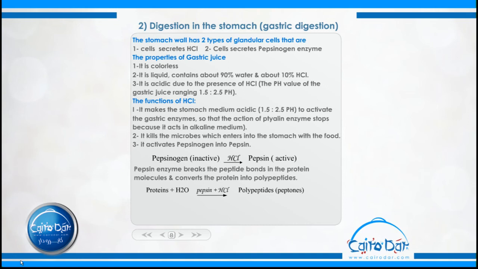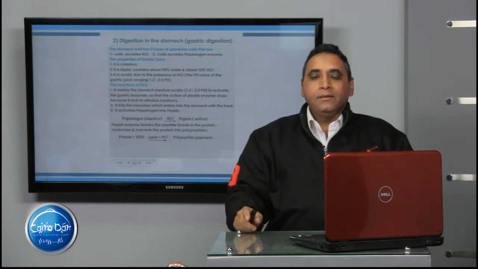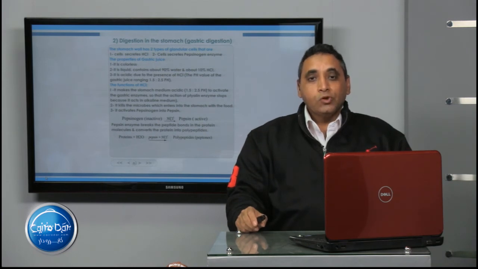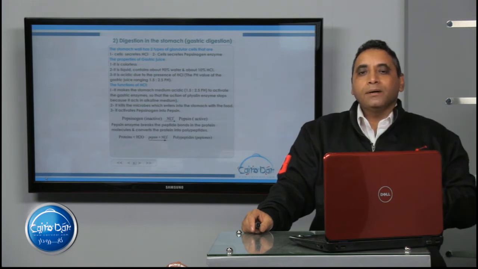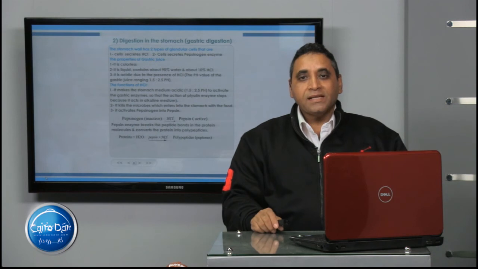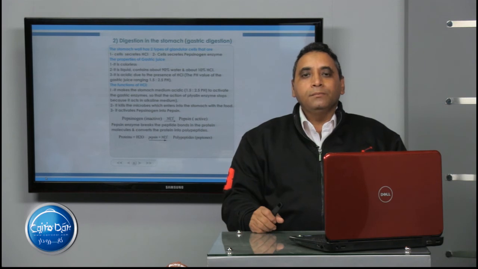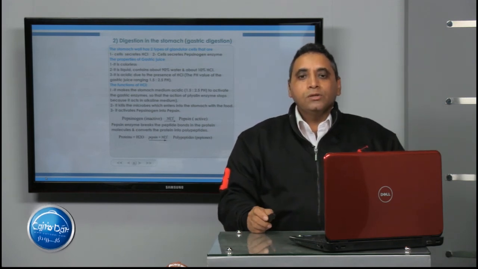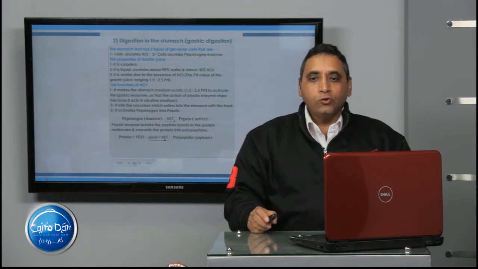Ptyalin enzyme acts in a weak alkaline medium, about 7.5 to 8 pH. So the starch changes into maltose inside the human buccal cavity, but the ptyalin enzyme can't act in acidic medium. So when the food passes from the buccal cavity to the stomach, the ptyalin enzyme can't act due to the presence of the strong acidic medium inside the stomach, which stops its action. So the food digestion inside the buccal cavity is just the hydrolyzing of starch into maltose.